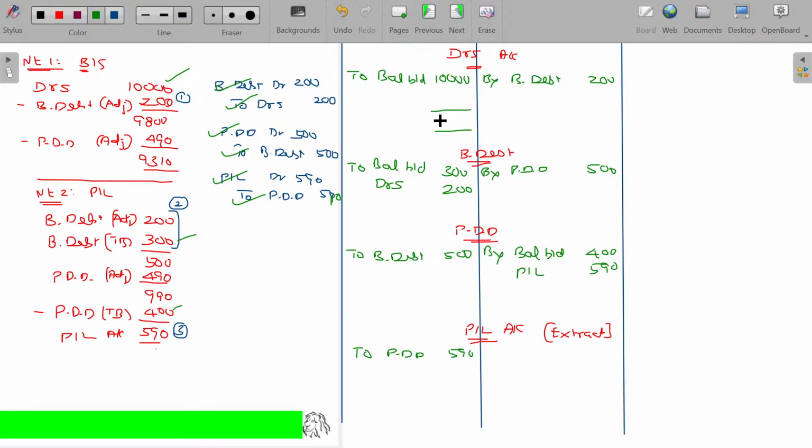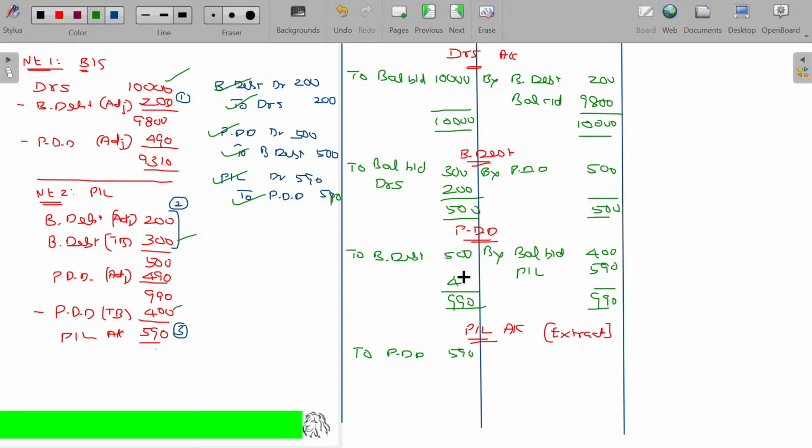Now close the debtors 10,000. You have 9,800 balance carried on. Bad debt account gets tallied, 500 rupees. PDD account 990, 990.